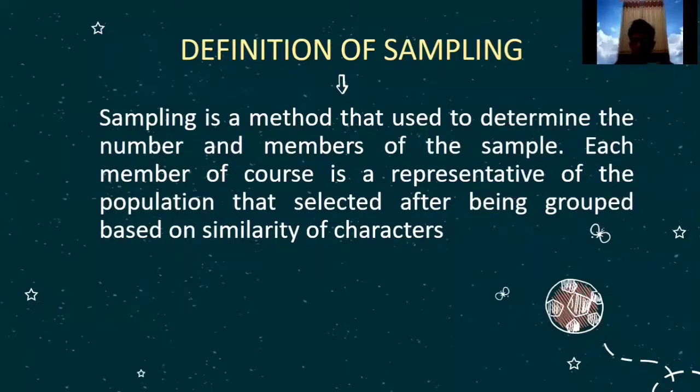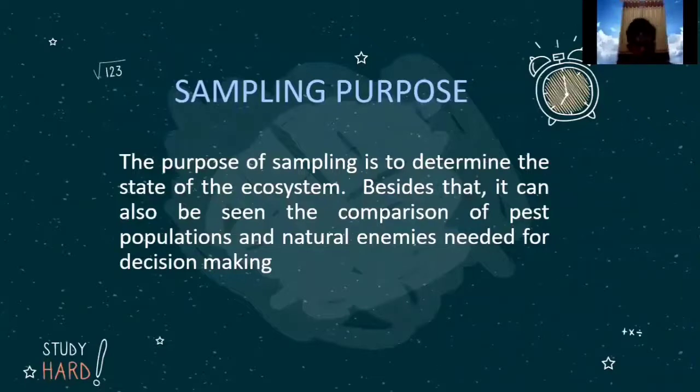Definition of sampling. Sampling is a method that is used to determine the number and members of the sample. Its members, of course, are representative of the population, selected by grouping based on similarity of character. Sampling purpose. The purpose of sampling is to determine the state of the ecosystem. Besides that, it can also show the comparison of pest population and natural enemies needed for decision making.